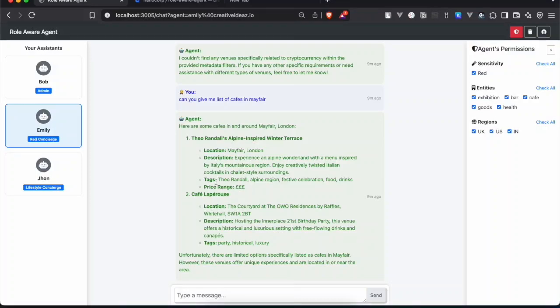So that was a quick demo to show you how layering of these permissions works on A, the user level, and B, the agent level, and how these controls both can be applied to LLMs to manage the right data control.